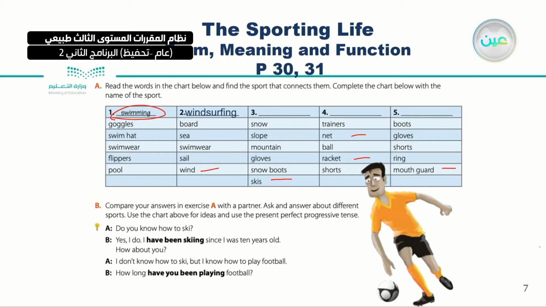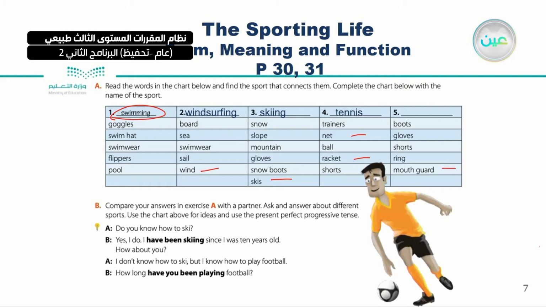Okay, windsurfing. Number 3: snow, slope, mountain, gloves, snow boots, and skis. Yes, skiing. Nice. Number 4: trainers, net, ball. Huh? What kind of sport is this? It's tennis, of course. Okay.